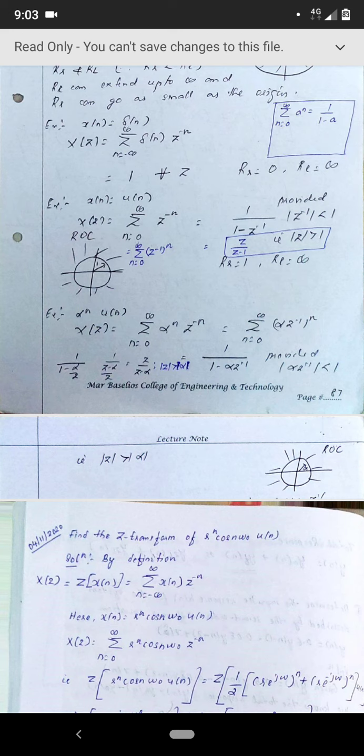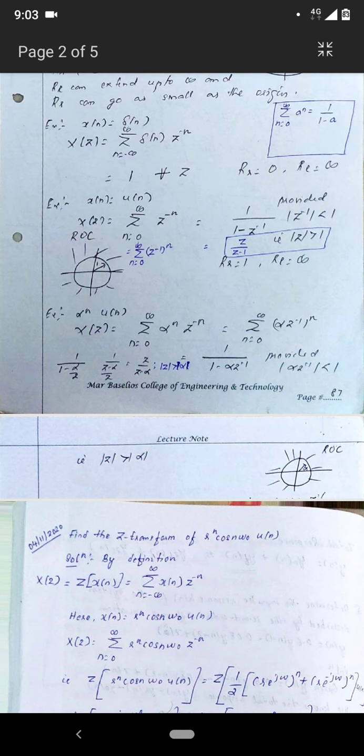So mod of alpha z raised to minus 1 is nothing but what? The radius multiplied with alpha. Mod of alpha times z raised to minus 1. We know what z is: mod of z is nothing but r, and e raised to j omega has magnitude 1, so that is the radius itself. So that radius is being multiplied with alpha. So mod of alpha z raised to minus 1 should be less than mod of 1. That should be the condition for the summation to converge. Okay, so we'll keep that in mind.